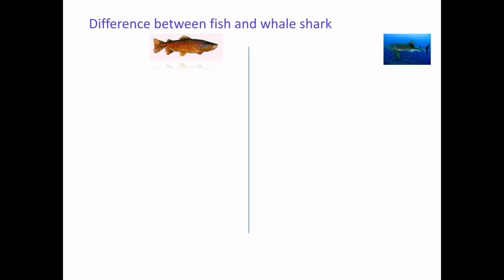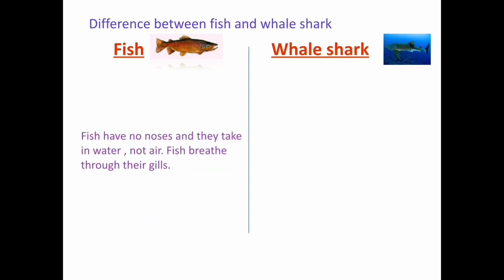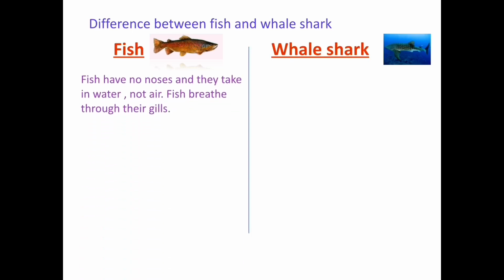Difference between fish and whale shark. Fish have no noses and they take in water, not air. Fish breathe through their gills. Whales breathe like we do, through their noses. Fish lay eggs. Whales give birth to babies.